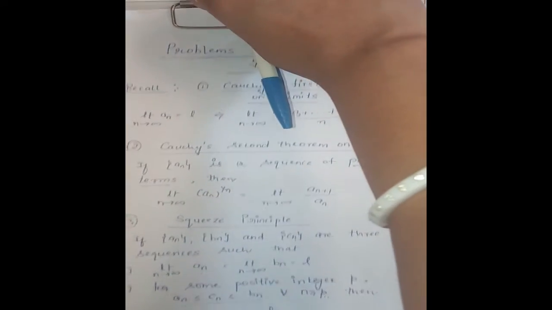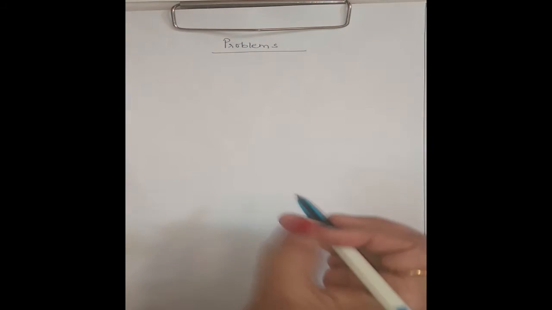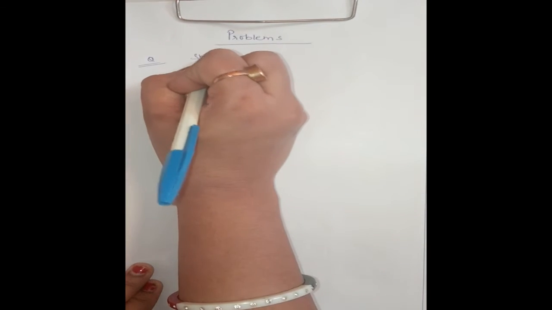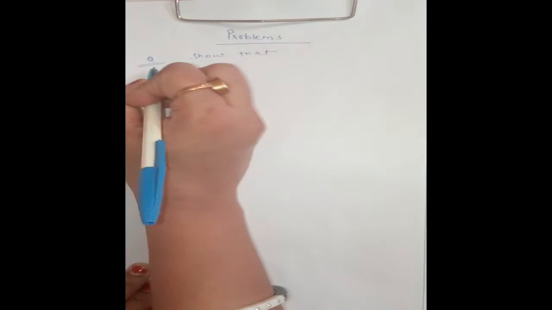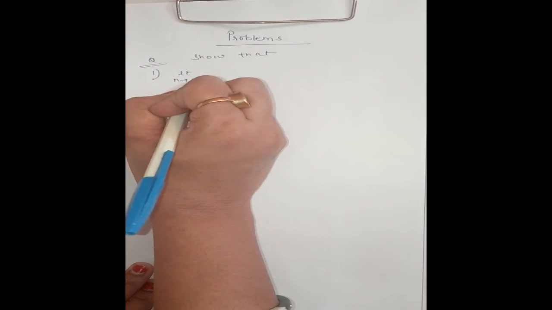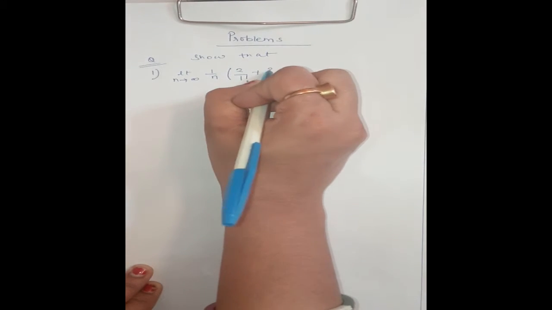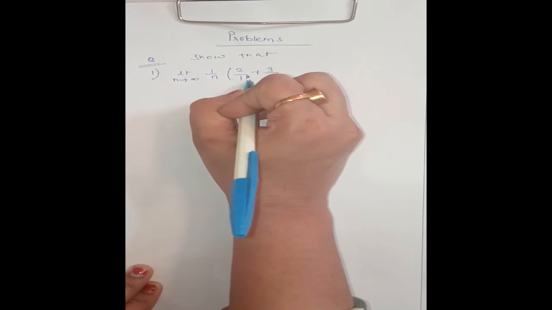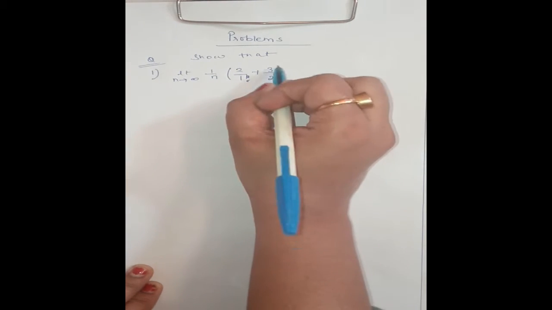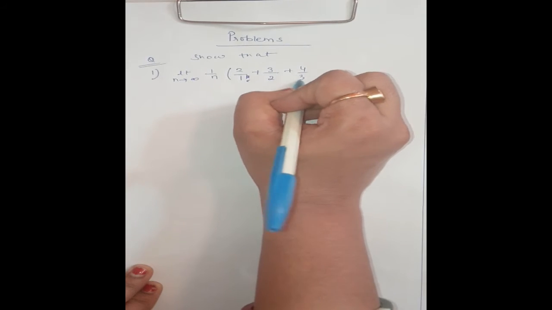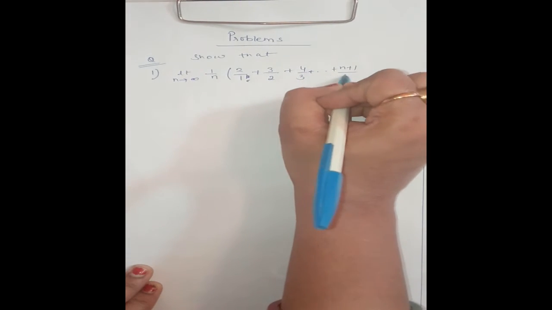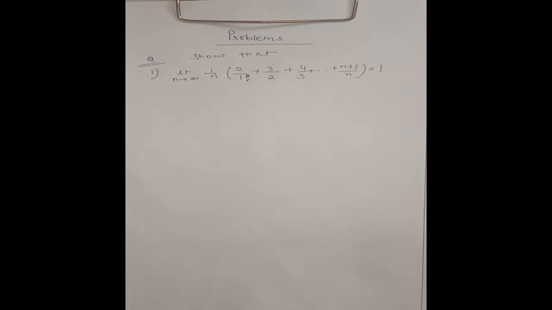Let us start. First is show that limit n tending to infinity 1 by n (2 by 1 plus 3 by 2 plus 4 by 3 plus up to n plus 1 by n) is equal to 1. Okay, this is our first problem. Let us start.